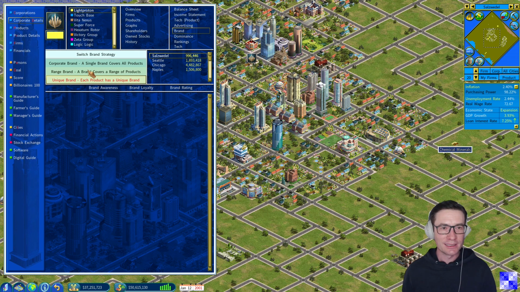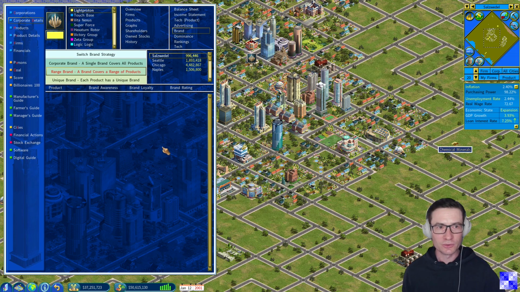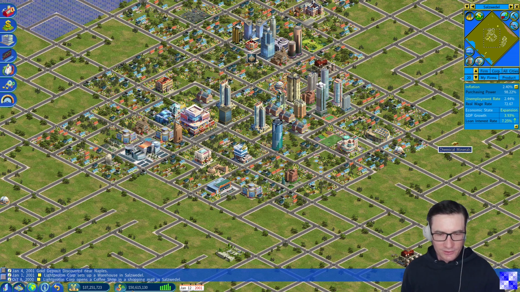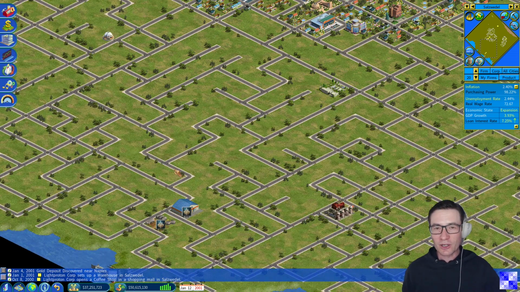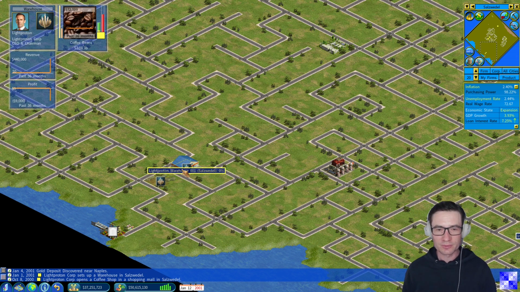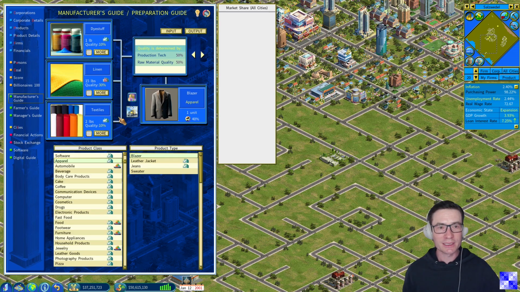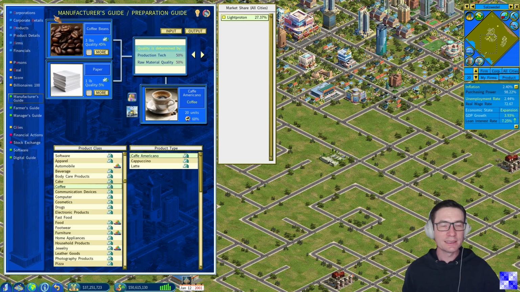And this means the setting here does not affect this service firm brand. Nevertheless, we will switch to range brand. Maybe we will need it later too. For coffee business, this is always a good starting point if we want to go into service industries with our corporation, because we don't need so much initial capital investment. One farm is enough, a warehouse, as long as we have access to the other input products needed to prepare coffee. We can see this here in the information center, new manufacturers and preparation guide.